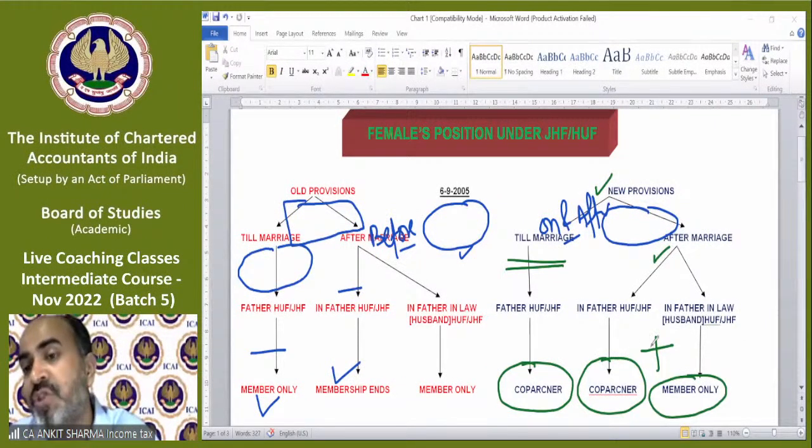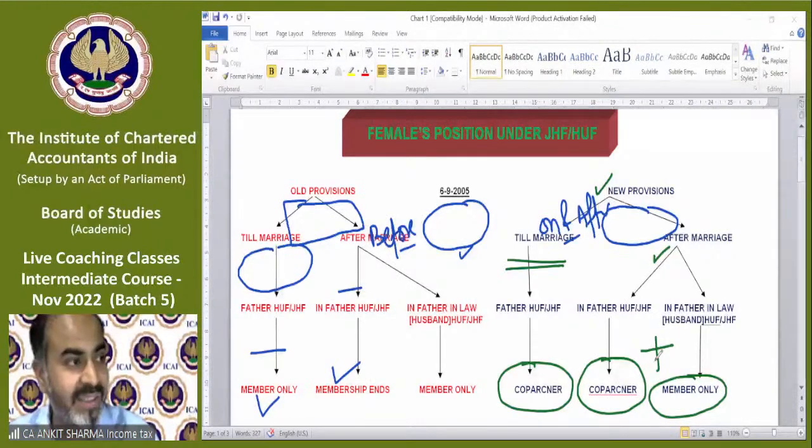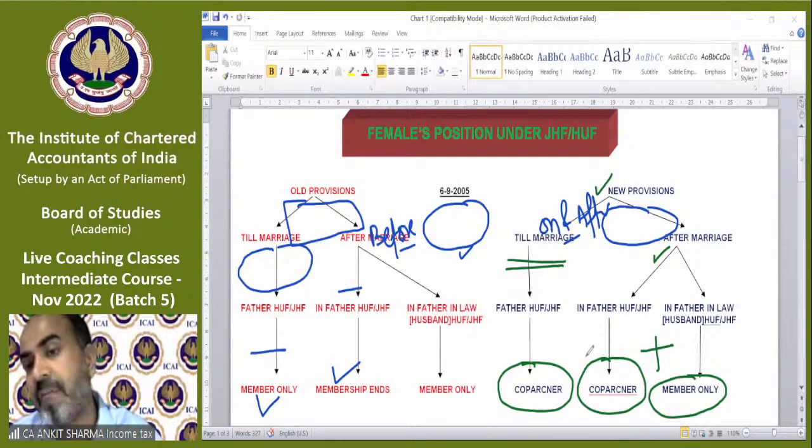So now the provisions are really interesting. The female will continue to be the co-partner after marriage in her father's family and she will gain the membership in her husband's or father-in-law's HUF.